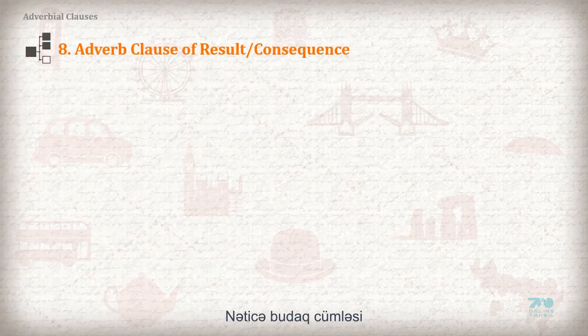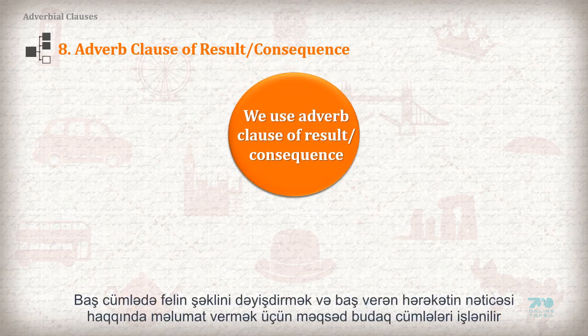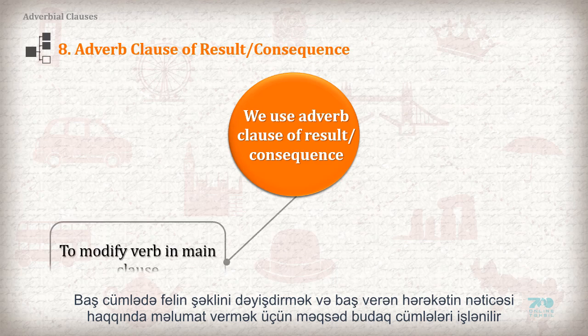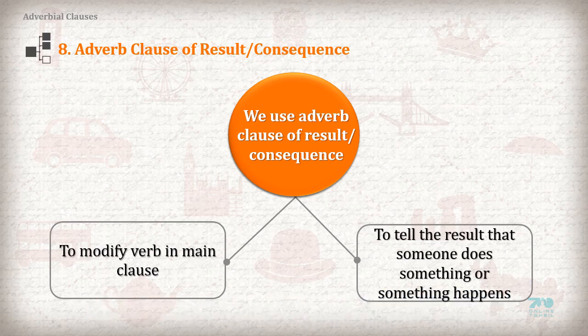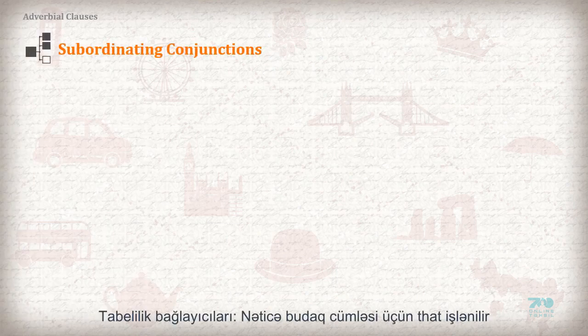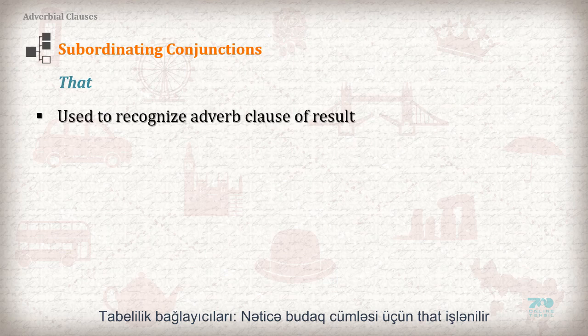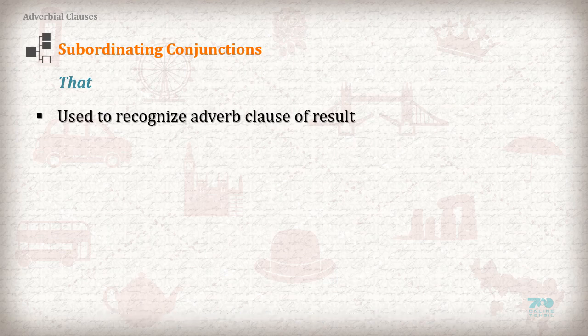8. Adverb clause of result, consequence. We use adverb clause of result, consequence, to modify a verb in main clause and to tell the result that someone does something or something happens. Subordinating conjunction: that is used to recognize adverb clause of result.